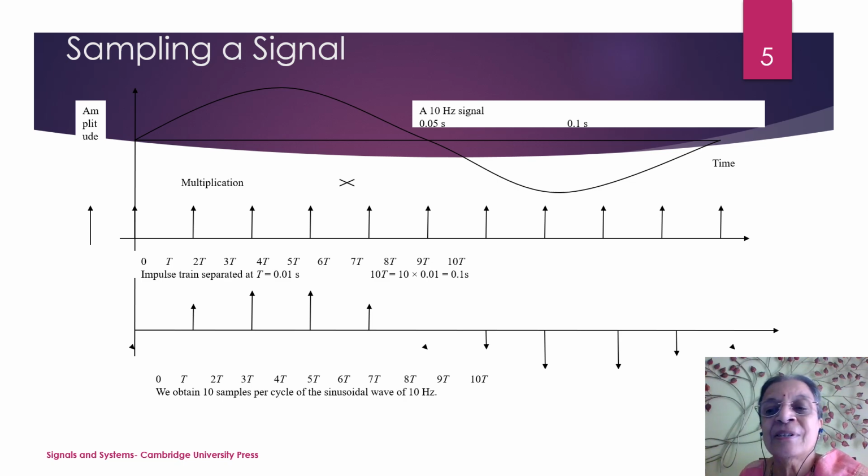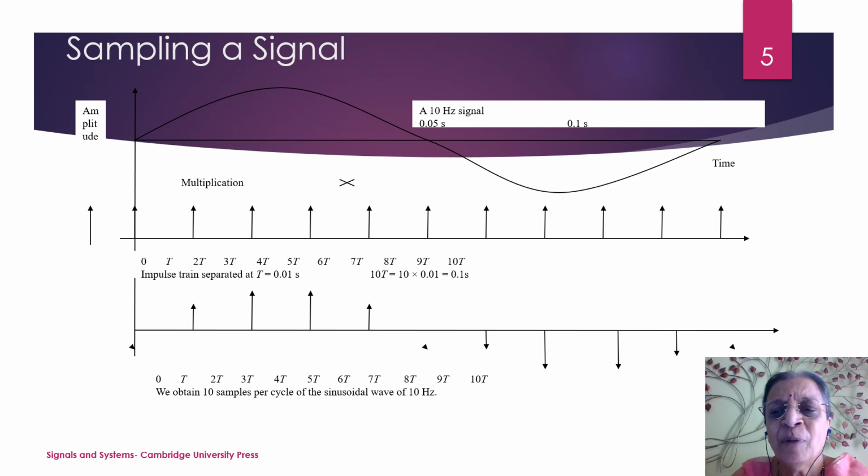So, let us try to understand the sampling of the signal. Now, here is some sine wave that is plotted, and its frequency is 10 hertz. If I want to sample it, I understand that if I have 10 samples from the 10 hertz one cycle, then I can recover it properly. Here I have shown that there are 10 samples taken from one cycle of 10 hertz signal, and